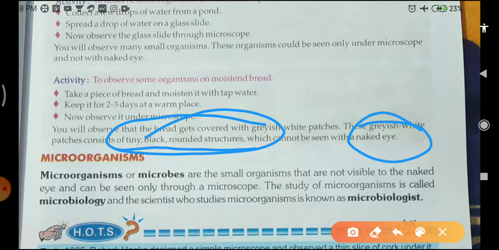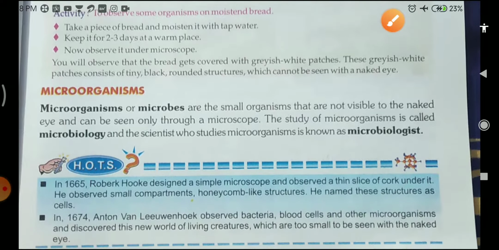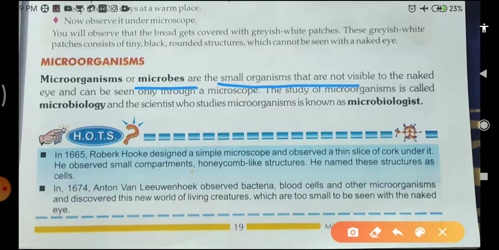Okay, now let's move on to another topic: microorganisms. As I told you earlier, microorganisms are also called microbes. Microbes are small organisms that we cannot see with our naked eye; we can see them only through a microscope, and they are called microorganisms.